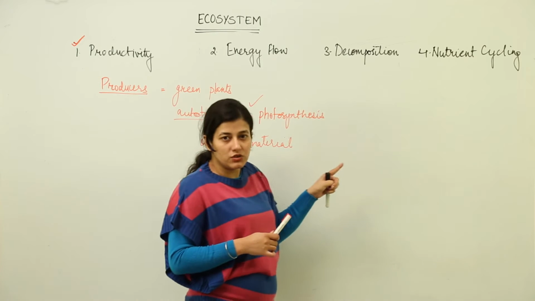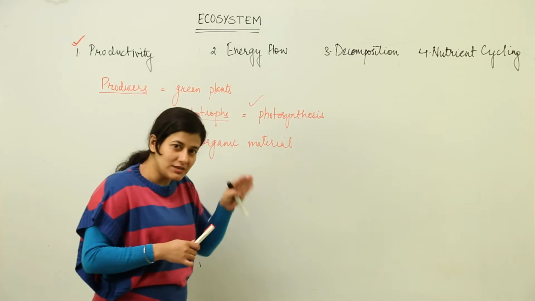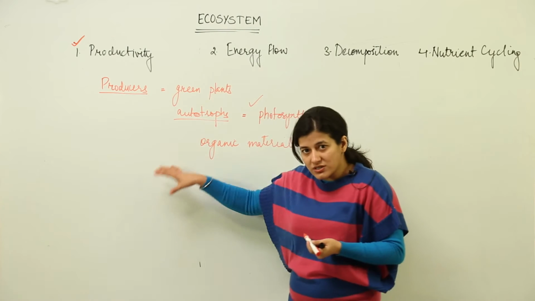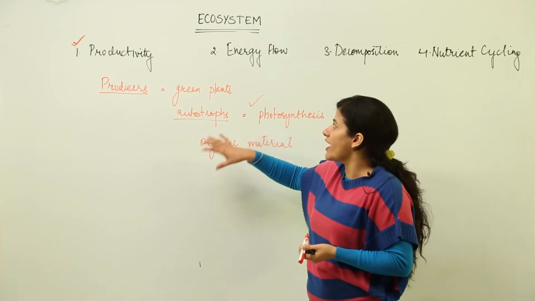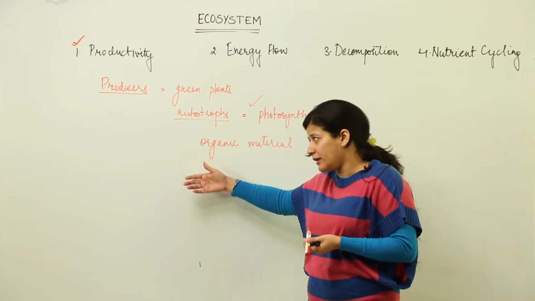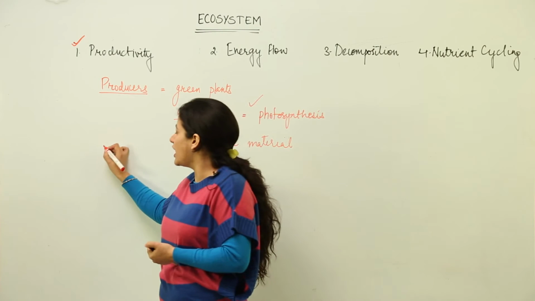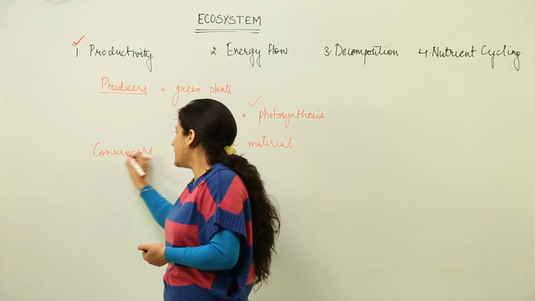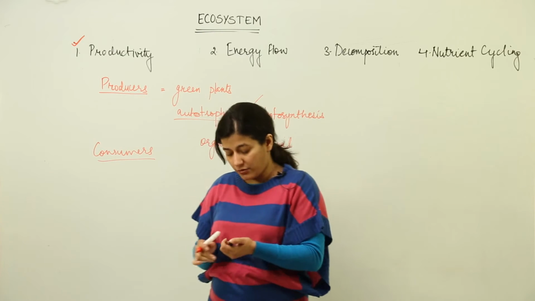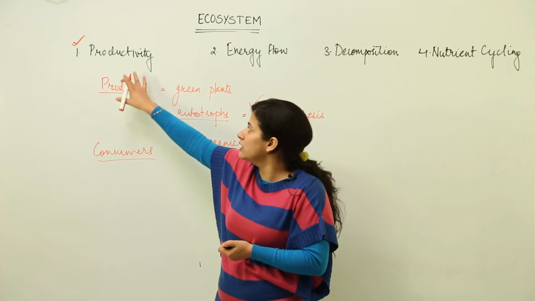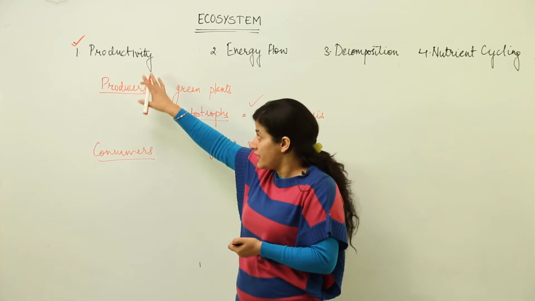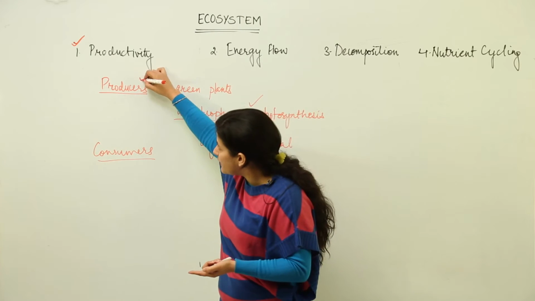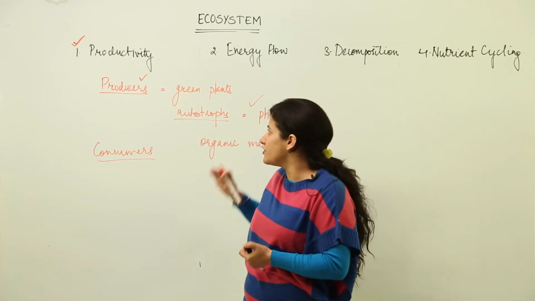When I say solar insolation, it is the sun's rays or the energy present in the sun's rays, how to use it in the chemical bonds and then provide it to the other biotic component of the ecosystem, which are consumers. Alright, so we will not get to what consumers do and how they obtain energy, because over here we are talking about productivity. Yes, we do discuss what consumers do of this productivity which is done by producers, but that is secondary productivity.